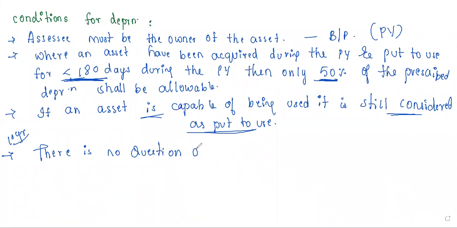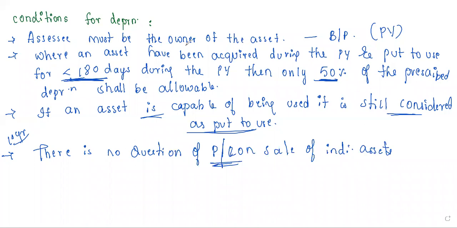So coming to the next point, the last point, there is no question of profit or loss on sale of individual assets. Suppose it is an individual asset, so here there is no question whether we will get a profit on that or whether we'll get a loss on that. We won't consider that. We just consider the asset over here. I hope you people have understood. So this is your first part.